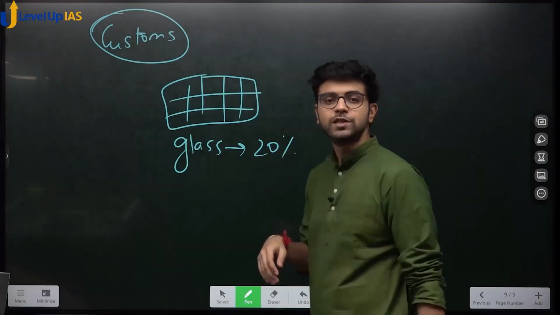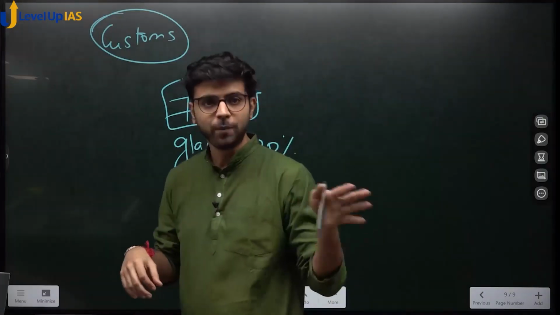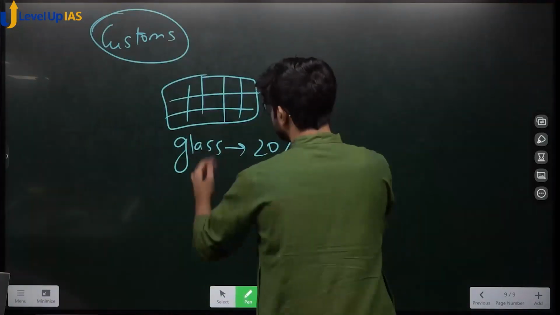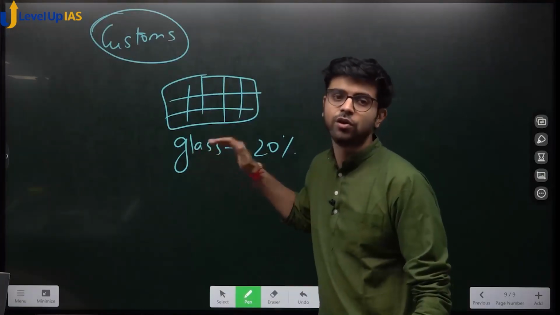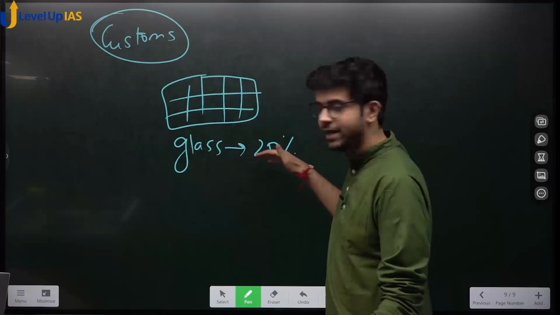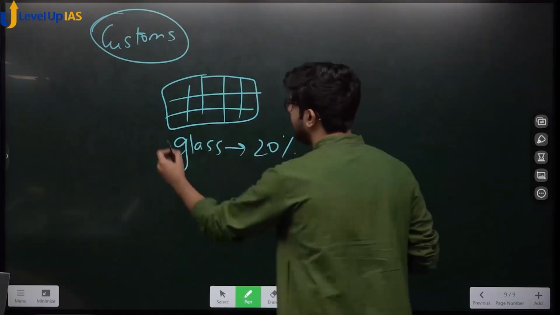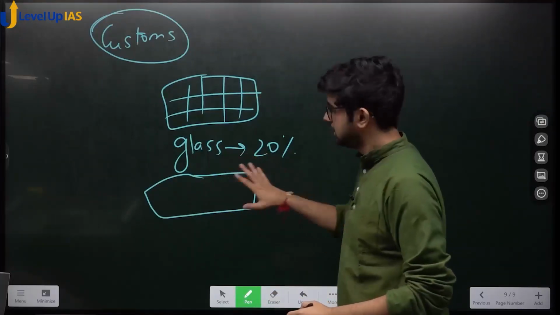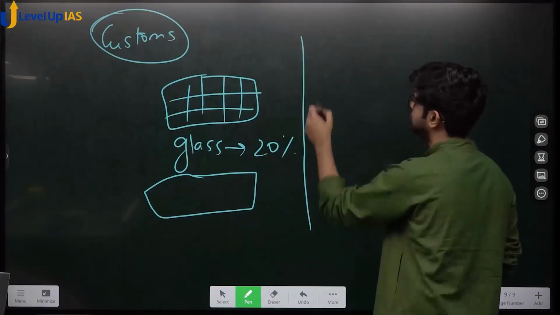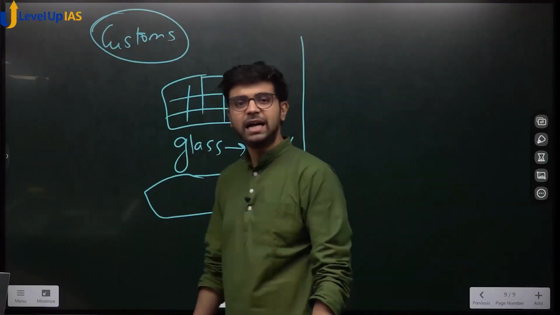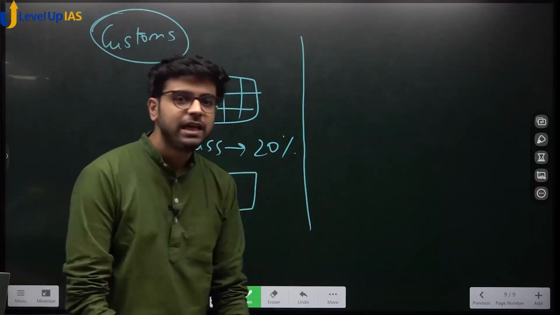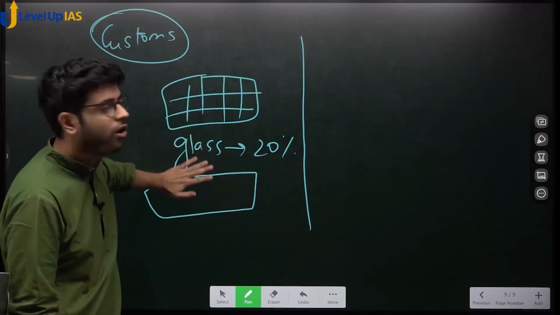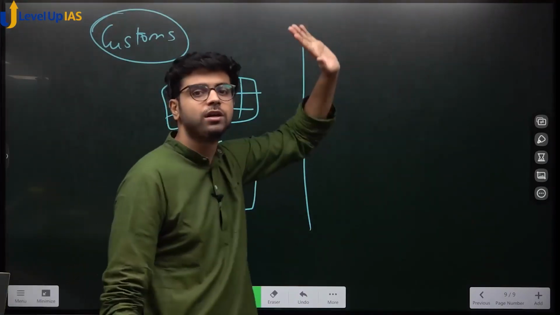Which means what? If you are getting 100 rupees worth of glass from Germany, you will have to pay 120 rupees on that. Okay? Will it raise your cost of production or not? It will raise, because it is 20%; tomorrow if it becomes 10, it will reduce. So your Indian made solar panel, but which has foreign glass, is ready. Second option I told you, you can purchase the ready-made solar panel and sell it. Even Adani can do the same thing. He can either buy Indian made solar panels which have costly glass, or he can import solar panels.